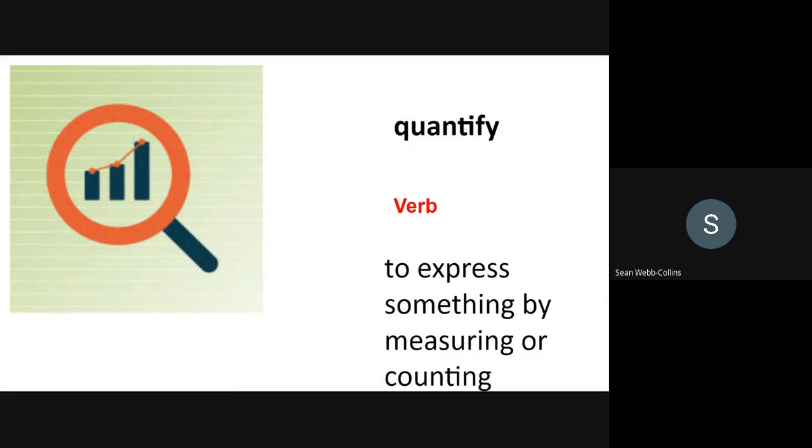Are there any other word forms? Yes, we have the nouns. What two nouns are they? A quantity and a quantifier. Again, the nouns are a quantity and a quantifier, and the verb quantify.